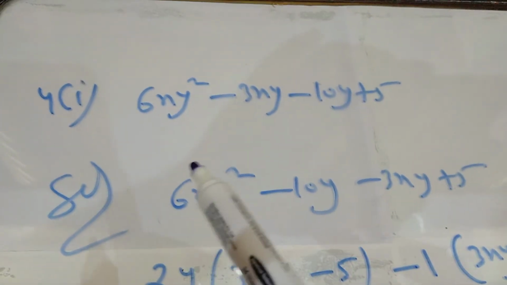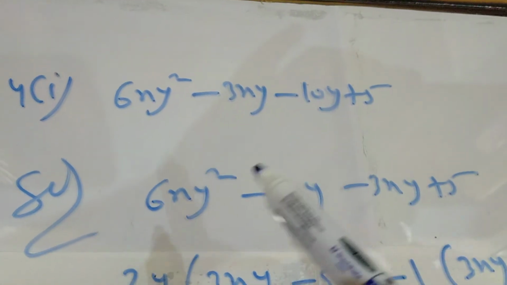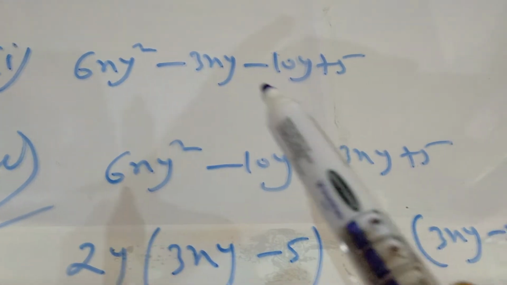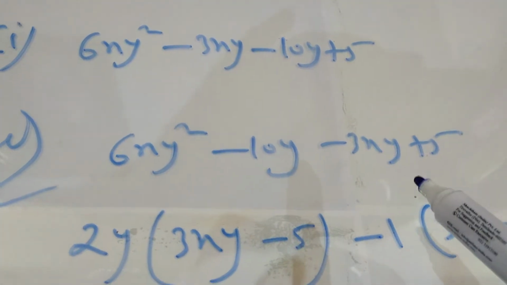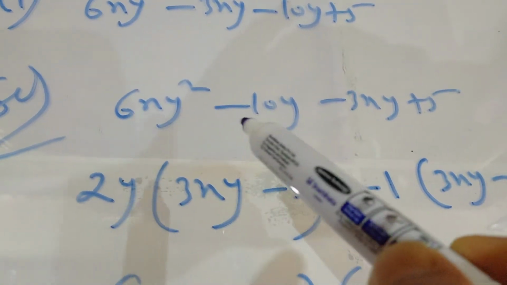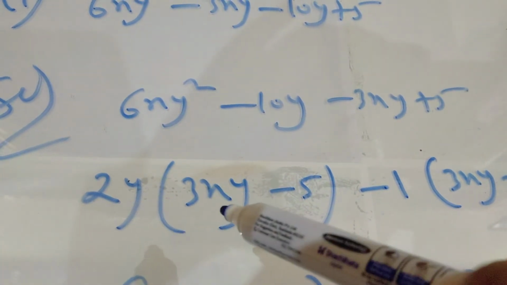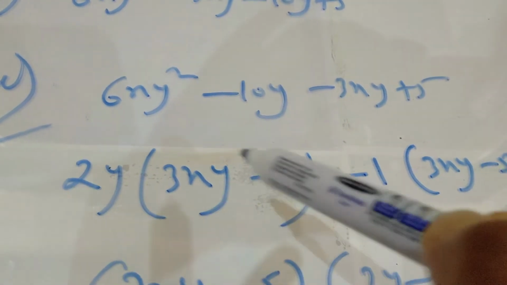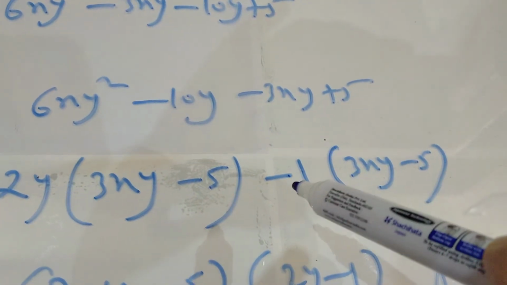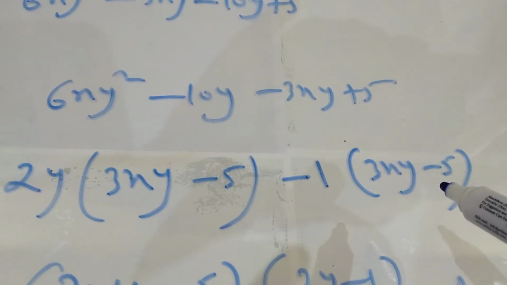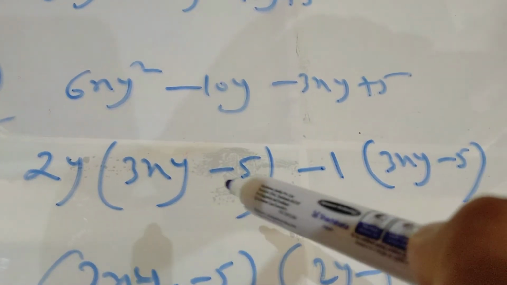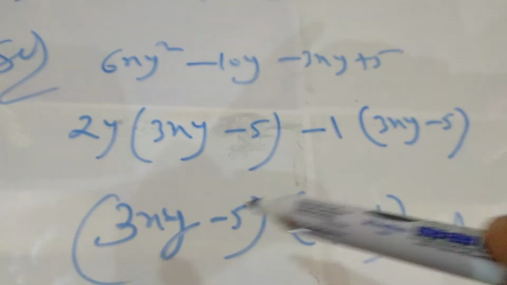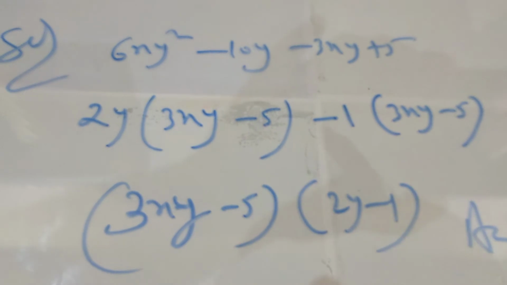Now look at this question. In this question also direct grouping is not possible. What I did, I have taken 6xy square and 10y together, and 3 minus 3xy and 5 together. From the first group I have taken 2y common. 2 3 is 6 and 2 5 is 10. So 3xy minus 5 is available in the first group. From the second group nothing is common, so minus 1 is common, so it becomes 3xy minus 5 again. So overall 3xy minus 5 is common outside. Inside the bracket it is 2y minus 1. So this is the final answer for this part.